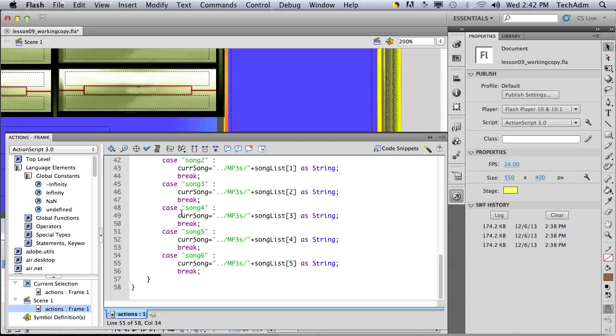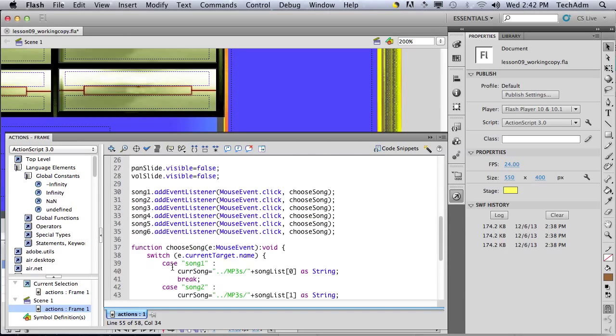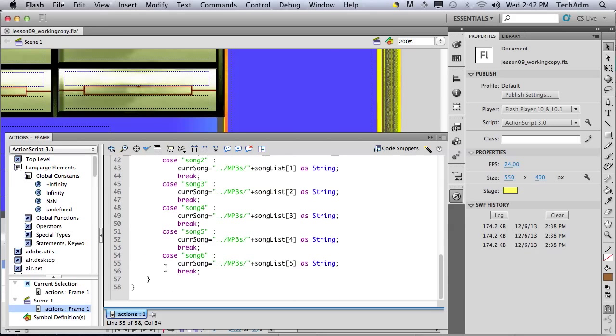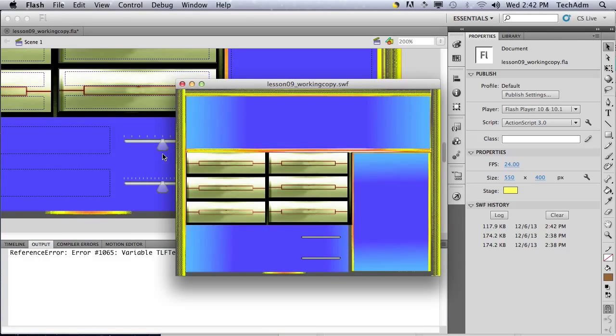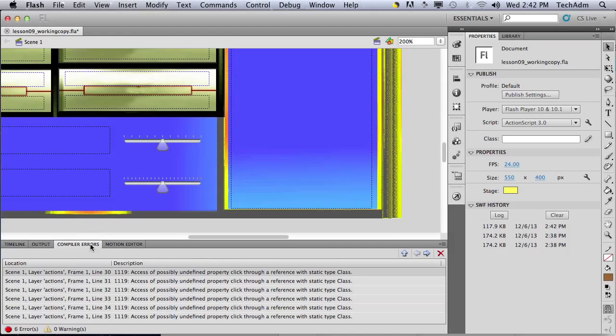Next, we're going to be able to work with our sound objects. If you want to see what the sound is, I'm going to do a trace, to show you that if we play it, it should trace ours. Okay, there's an error, so let's check our compiler errors.